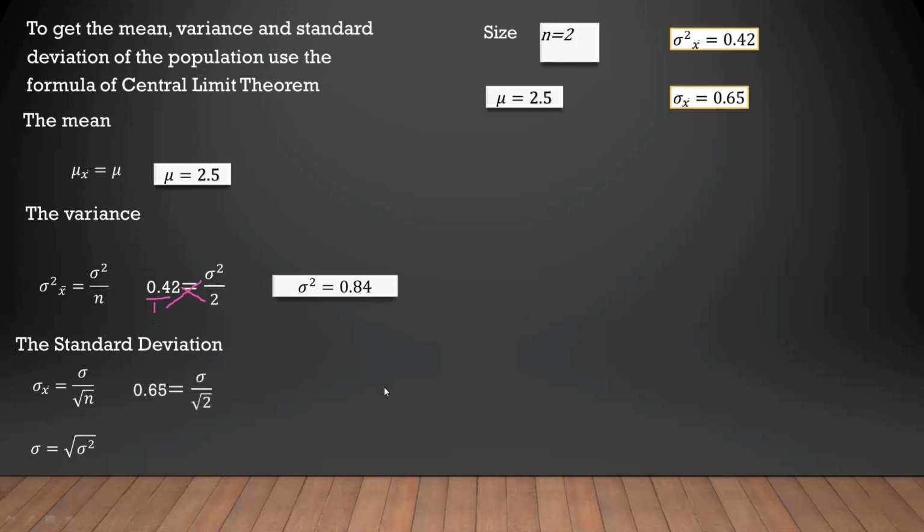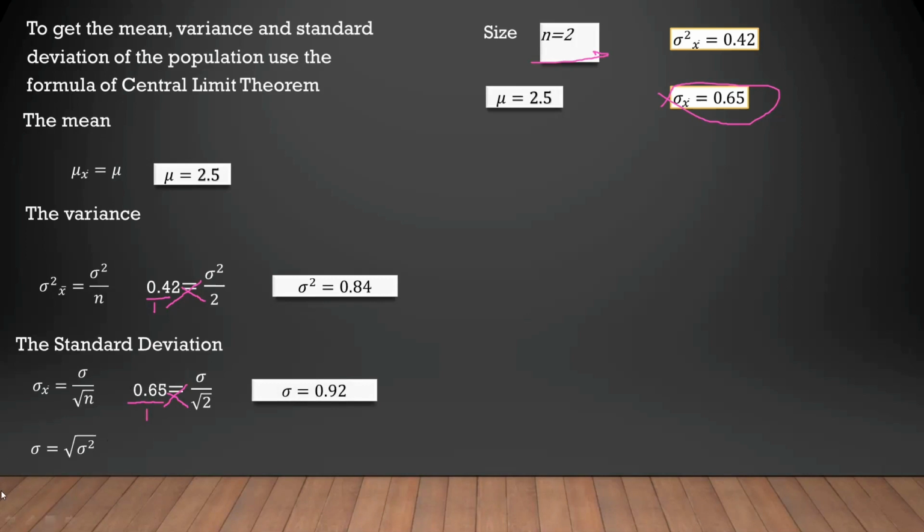Next is to get the standard deviation. We substitute our standard deviation of the sample mean, 0.65, which is equal to the standard deviation of the population over the square root of 2, which is our size. Then we compute: cross-multiply, square root of 2 times 0.65, and standard deviation times 1 is equal to the standard deviation. Then our answer is 0.92.